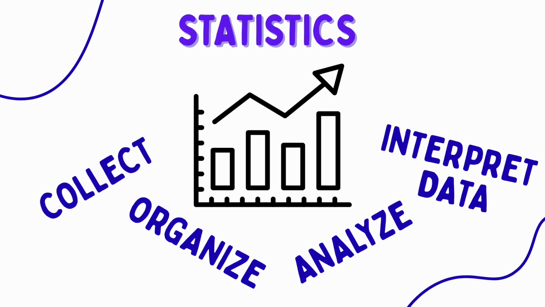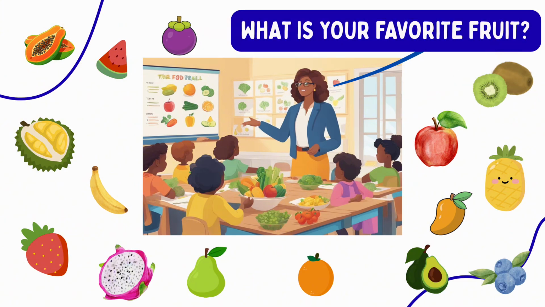Statistics is a branch of mathematics that helps us collect, organize, analyze, and interpret data. In other words, statistics helps us make sense of information so that we can understand patterns and make better decisions. To understand this better, let's imagine a simple example from school.